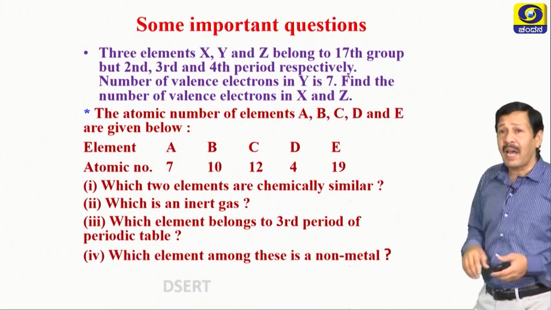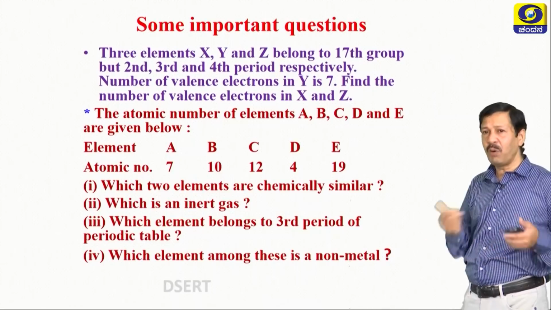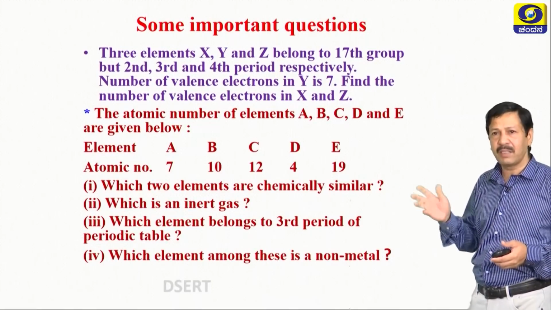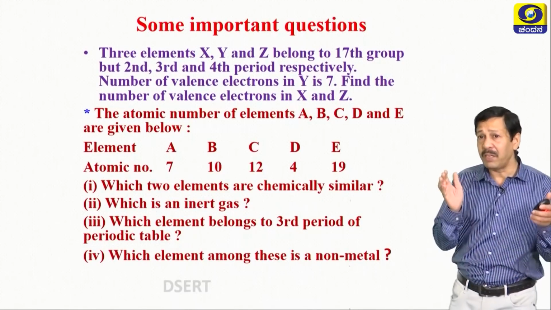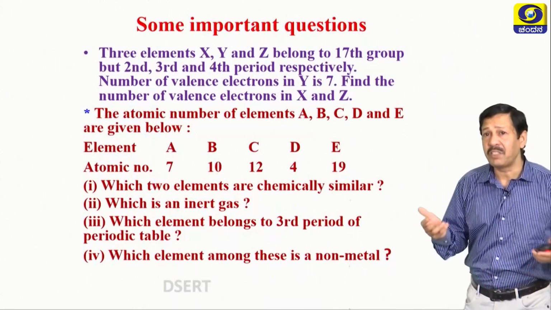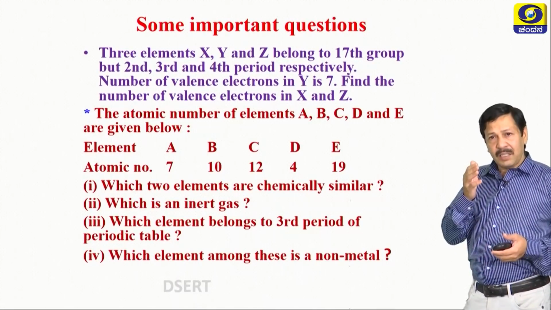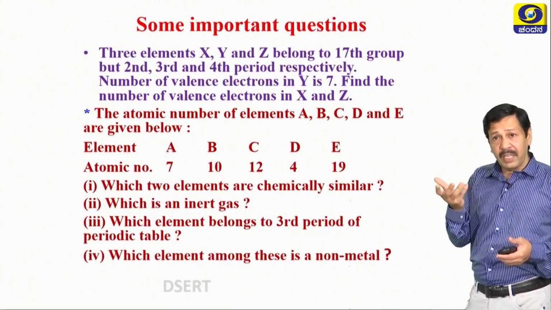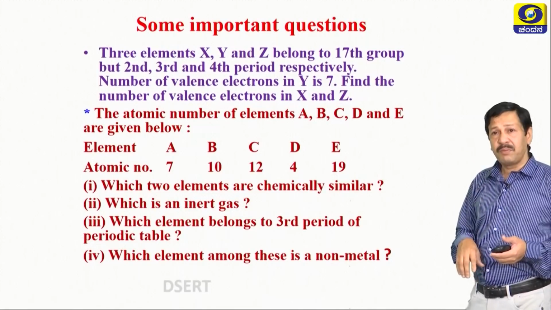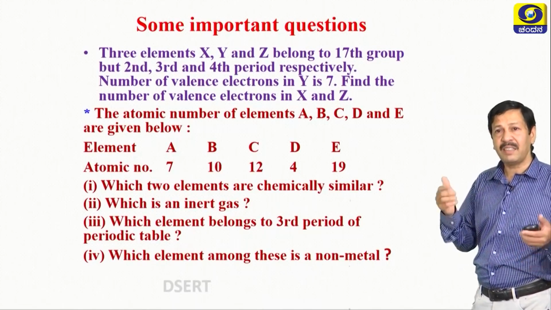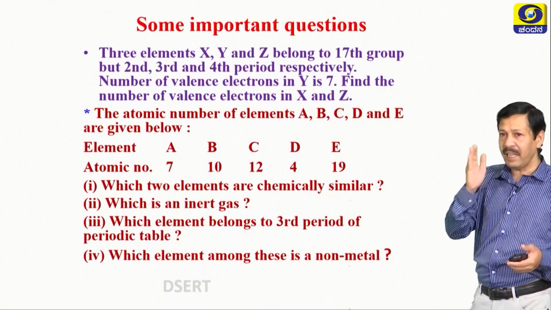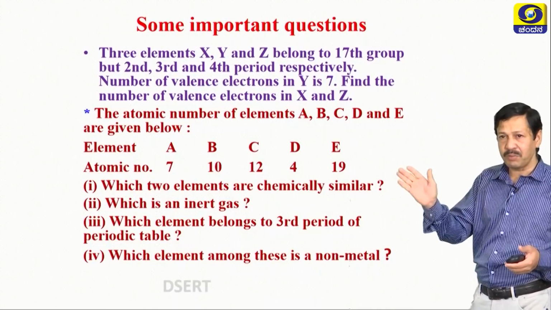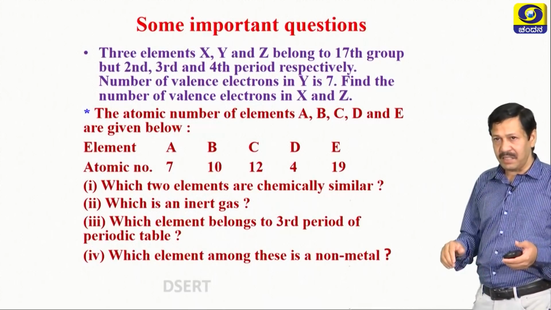Which is an inert gas? Already I told you, 10, B, 2, 8, completely filled shell, that is B. Next one, which element belongs to the third period of the periodic table? Very easily, 2, 8, 2, so that is C. Third period means it should contain 3 shells, K, L, M, 2, 8, 2. So that is C.